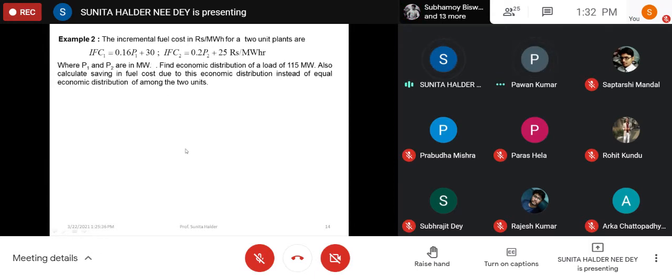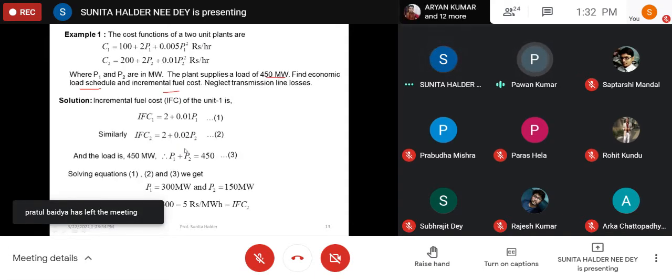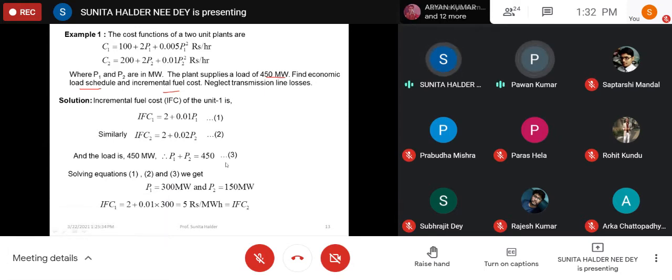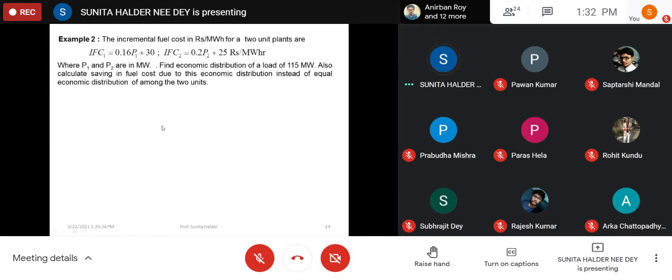Ma'am, in the previous example, we have got P1 and P2. So, ma'am, how to check the limiting case, whether the limit is violated? If the limit is not given, that means the limit is infinite. If limit is not given, then you assume that they are within limit. Understood? It will be mentioned. When limit is required to be considered, it will be given.